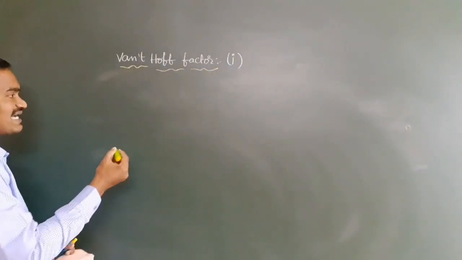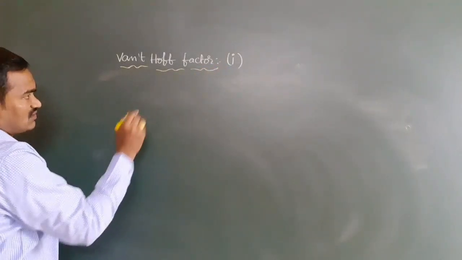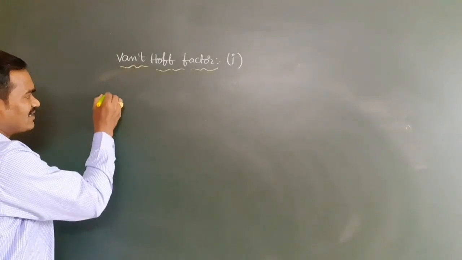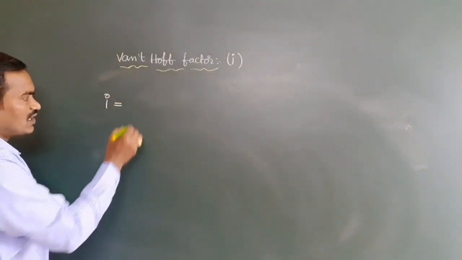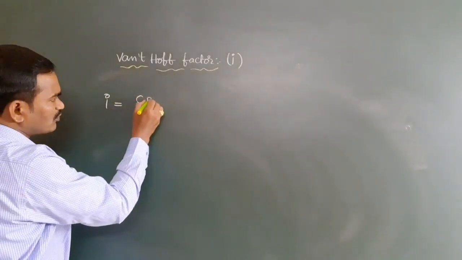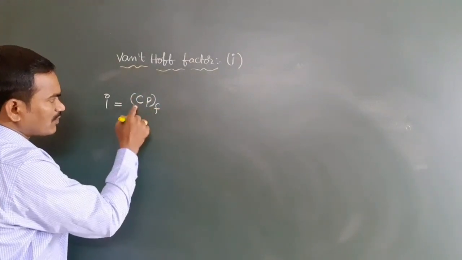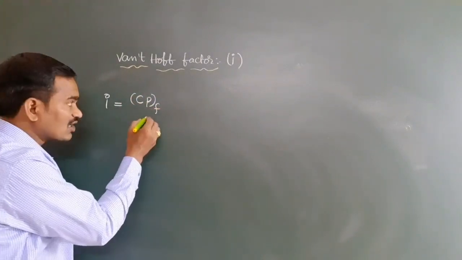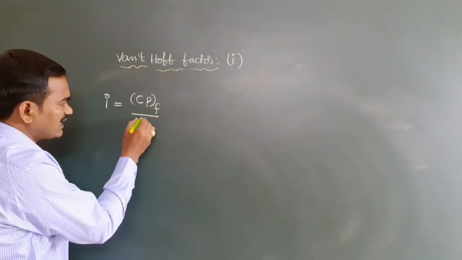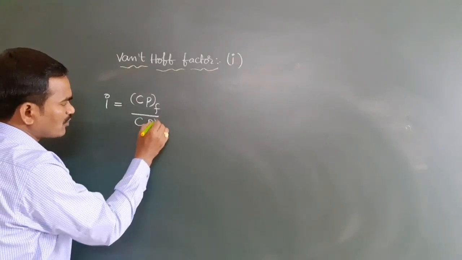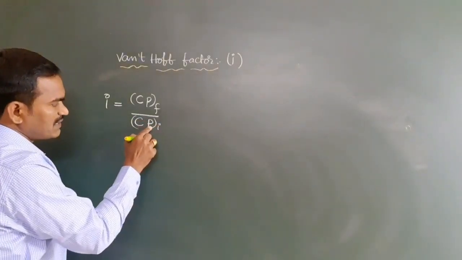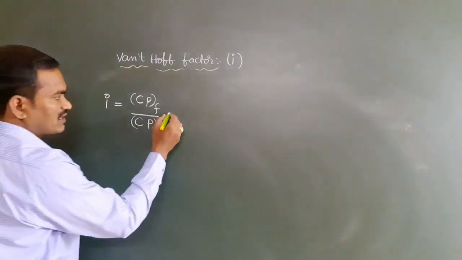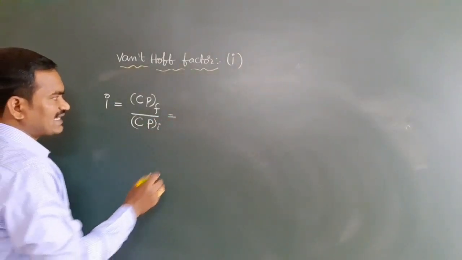You have to have clarity with respect to these formulas. I, the Van't Hoff factor, is equal to the final colligative property divided by the initial colligative property. CPF means final colligative property, CPI means initial colligative property. Next, you can write like this.